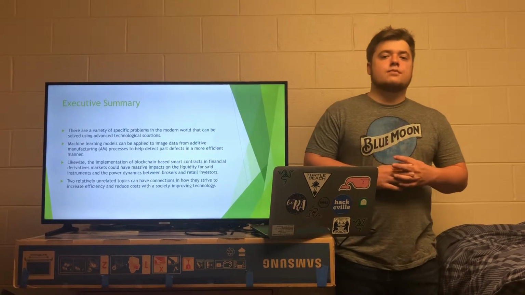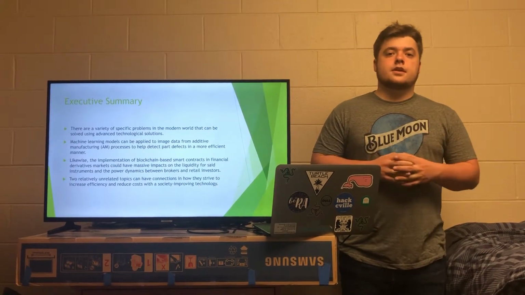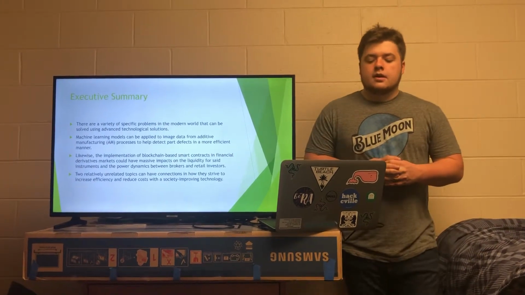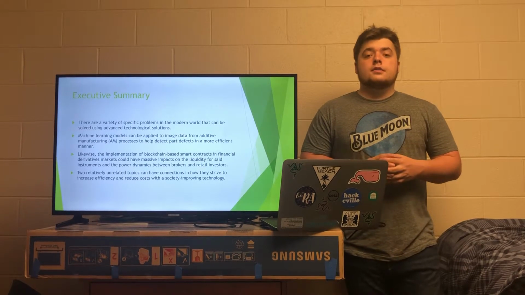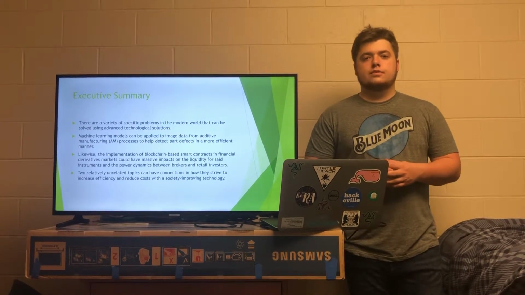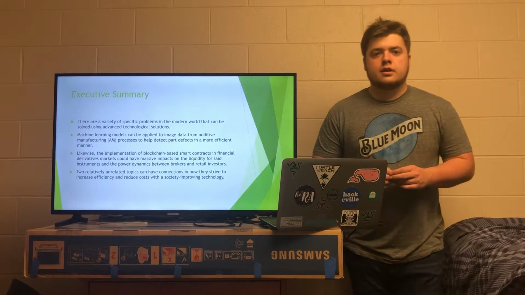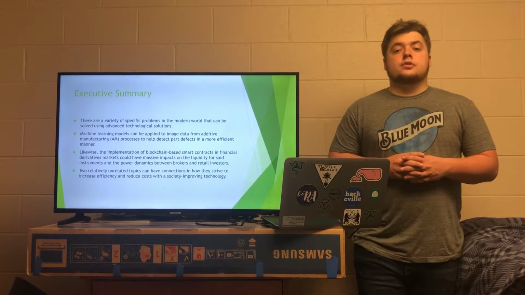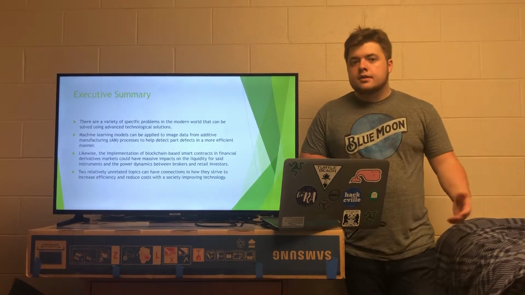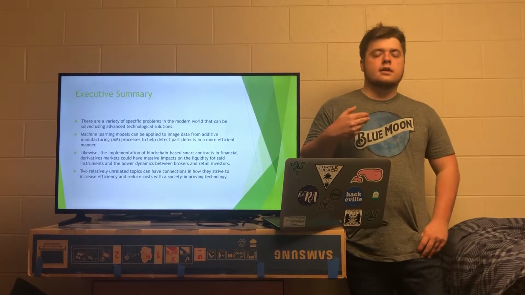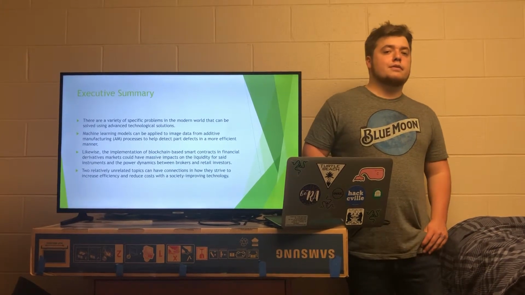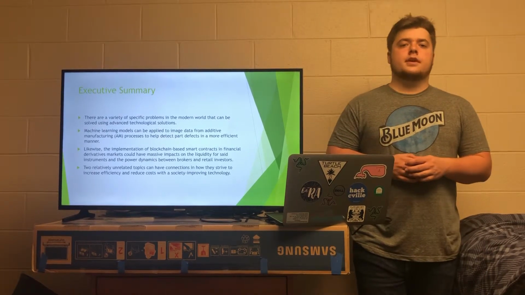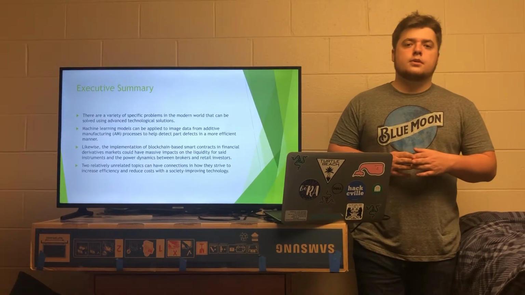There was a common theme in my work of using advanced technology solutions to solve age-old problems in various sectors in our country. The first, which is my capstone, is using machine learning to improve the additive manufacturing industry to be able to detect dross in real time, dross being a metallurgical defect in a printed part. And my thesis is the exploration of how we can implement a blockchain-based smart contract into derivative finance to decrease transaction costs, shift the power to the retail investor, and open up investing for the common person more so than already is.